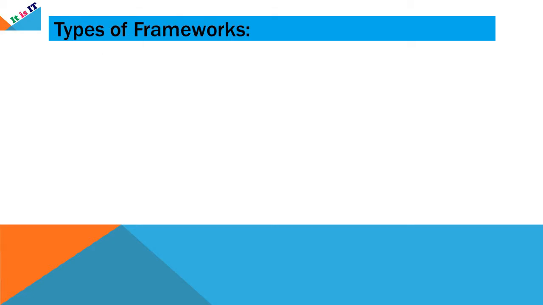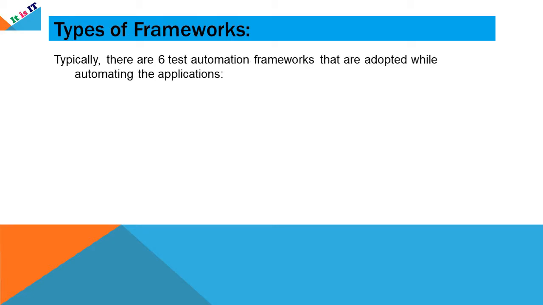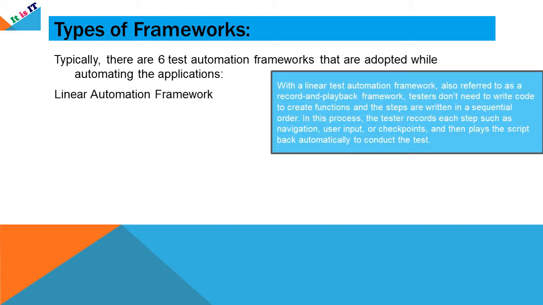Now let's discuss types of frameworks. There are 6 types for now. First one is linear automation framework. With a linear test automation framework, also referred to as a record and playback framework, testers don't need to write code to create functions, and the steps are written in a sequential order. In this process, the tester records each step, such as navigation, user input, or checkpoints, and then plays the script back automatically to conduct the test.